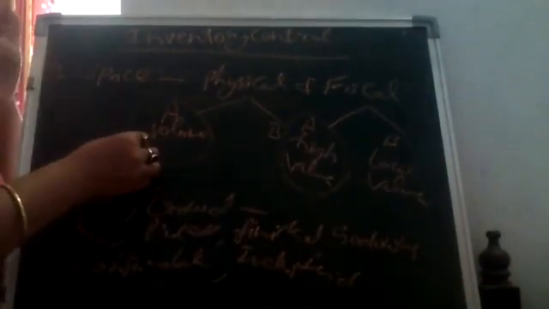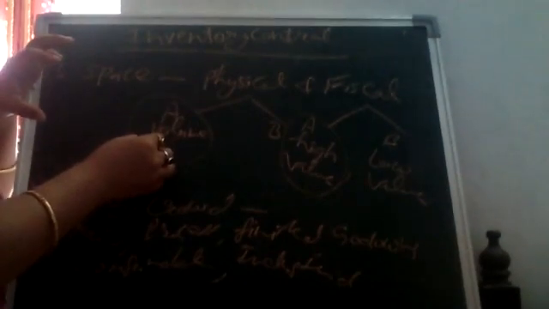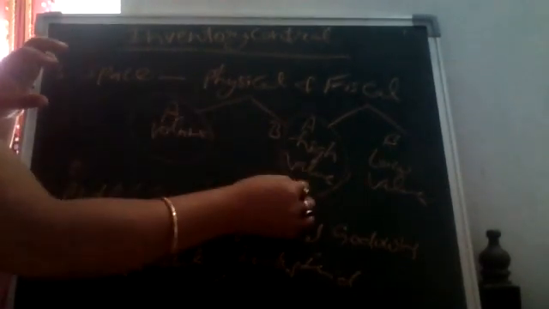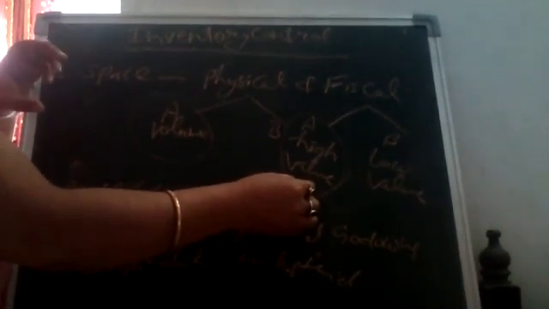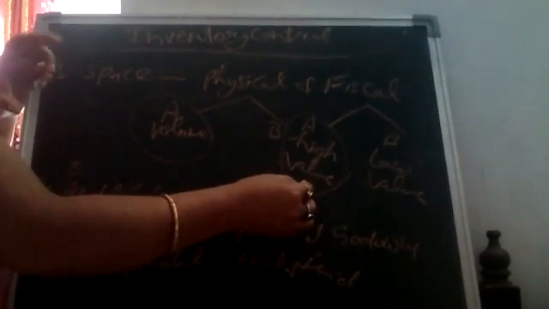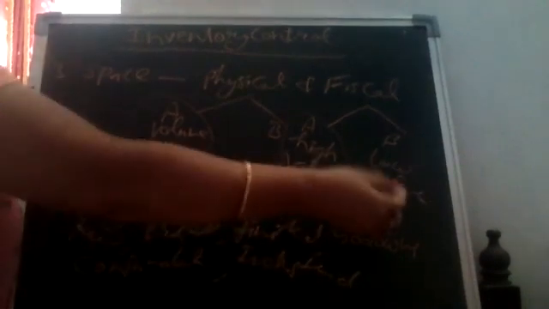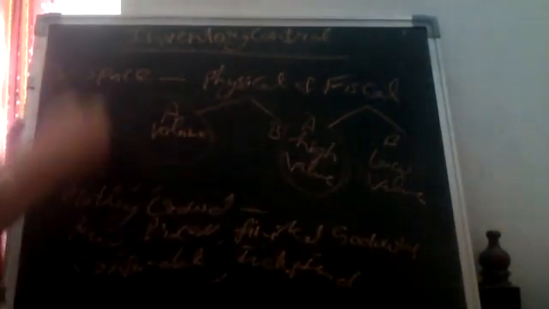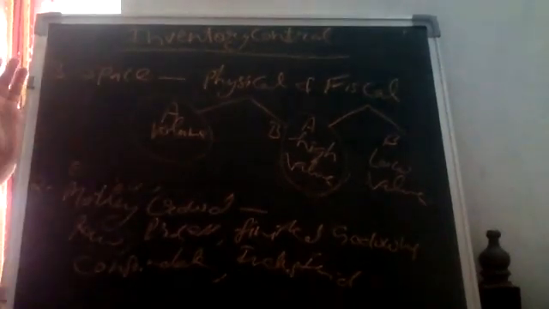If bulky stock gets spoiled, then the company will have to bear a big loss. It is not tolerable. And if the stock is of high value, then of course the company will not bear such loss, so it will take care of it more as compared to that one. So this is called space, physical and fiscal type of space.